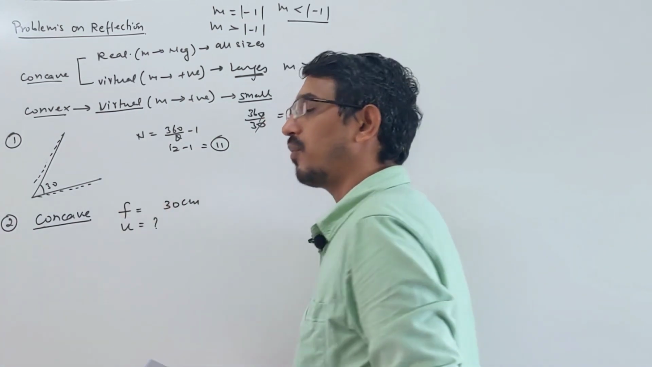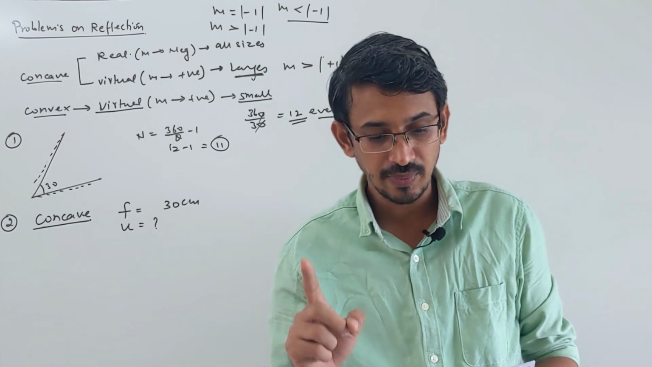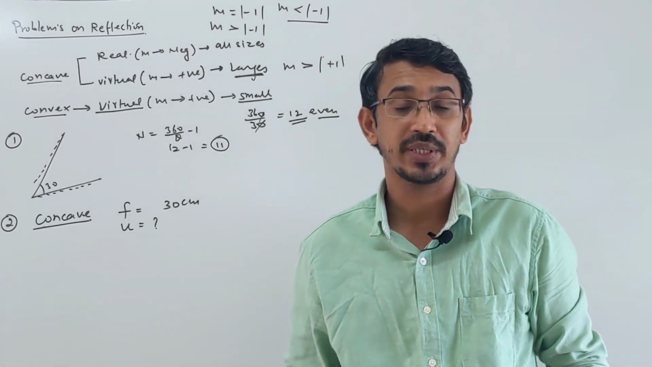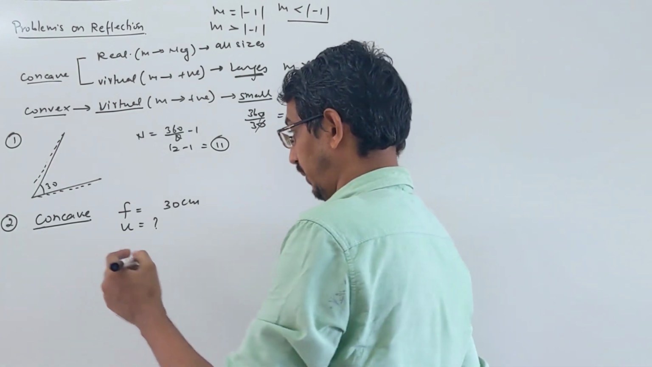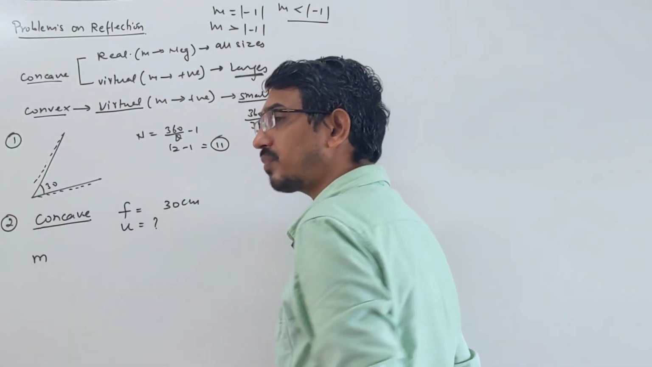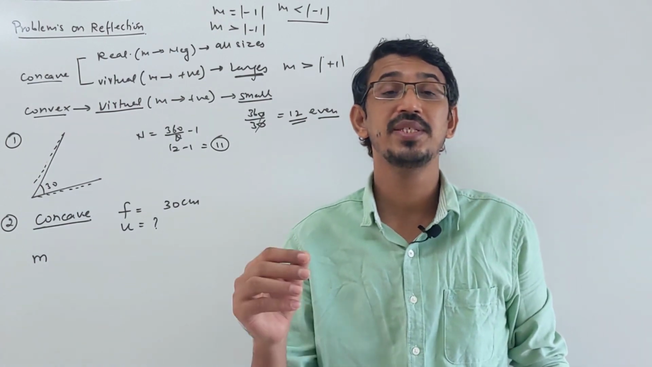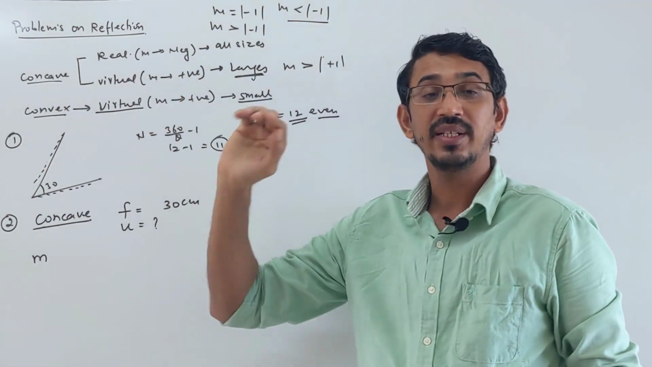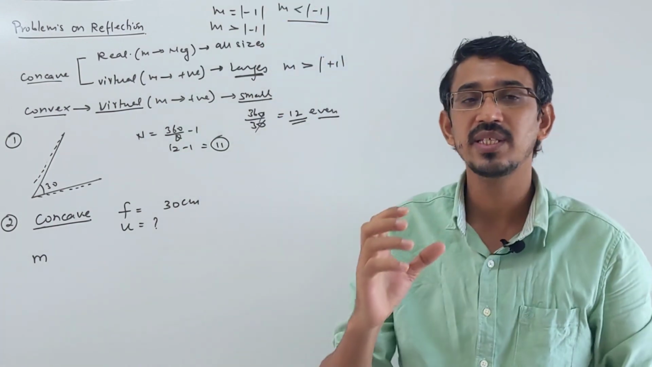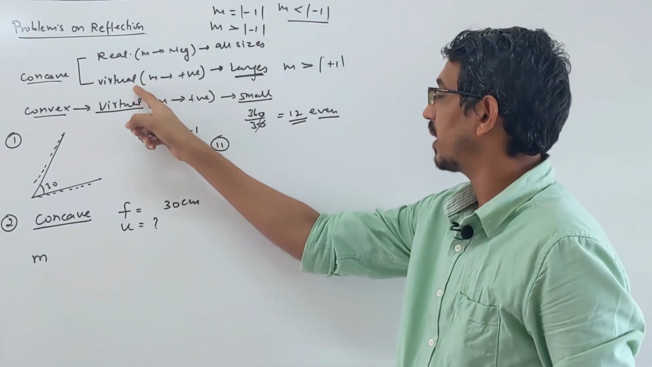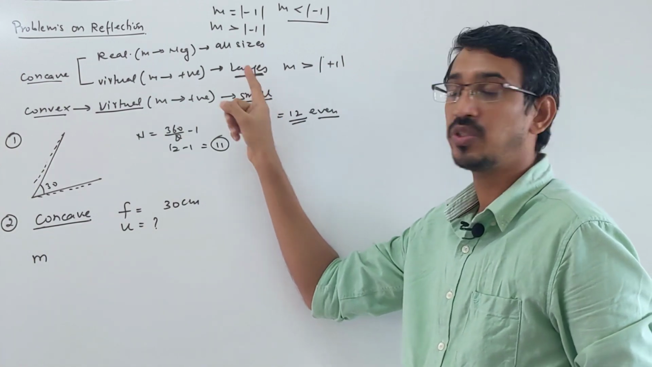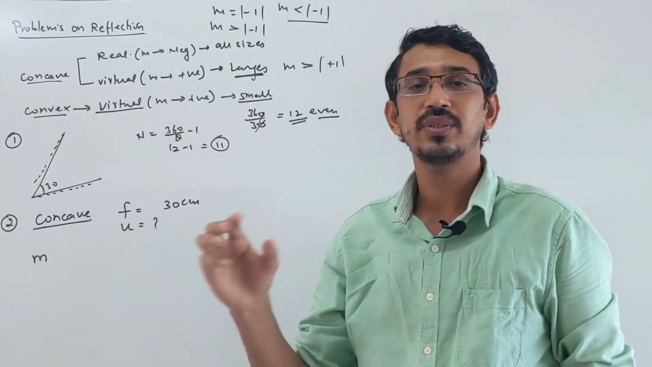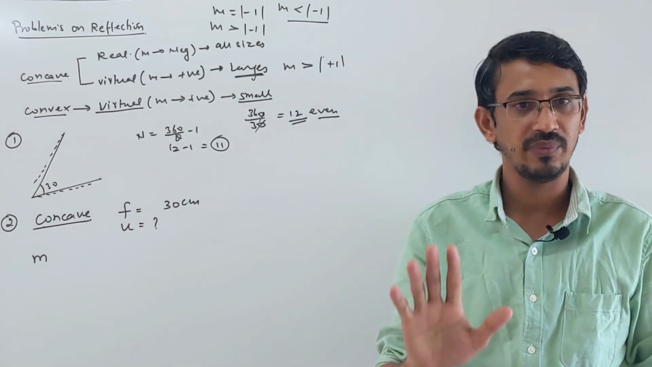What else is given to you? Listen carefully. They said that the size of the image is 3 times the object, so m is given to you. But they did not say whether this image is real or virtual, because this mirror can make both types of image. Three times means the image is bigger than the object. Yes, it can make a virtual image, which is always bigger than the object, and it can make a real image also. So for this question there will be 2 answers, not only one answer.